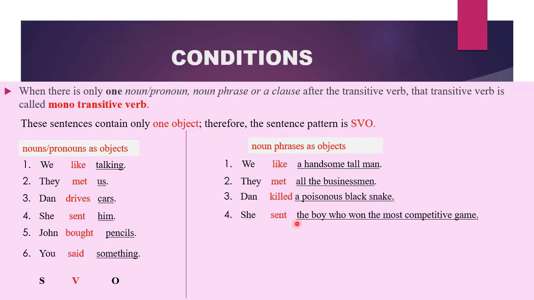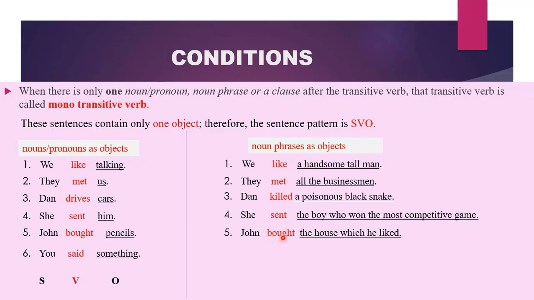She sent the boy who won the most competitive game. Whom did she send? That noun phrase will function as your object because the whole of this is suffering from the action that took place. You can replace this with a pronoun. You can say, she sent him. So the whole of this is functioning together as our object. John bought the house which he liked.